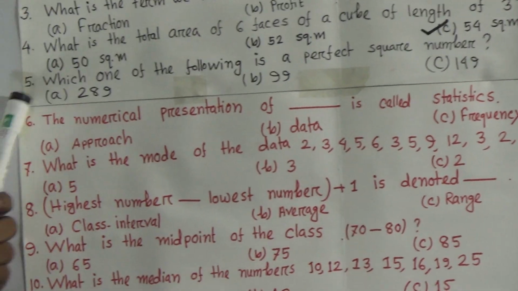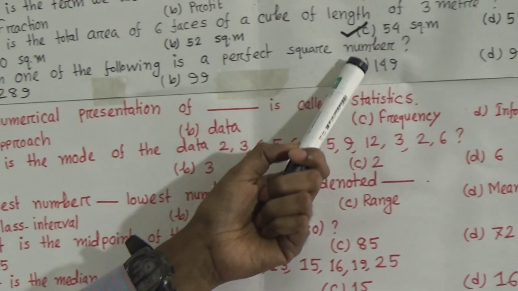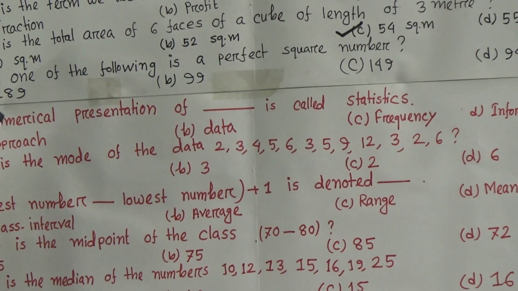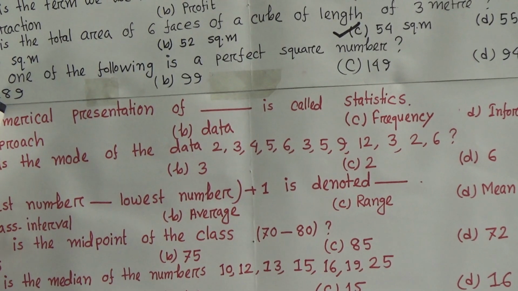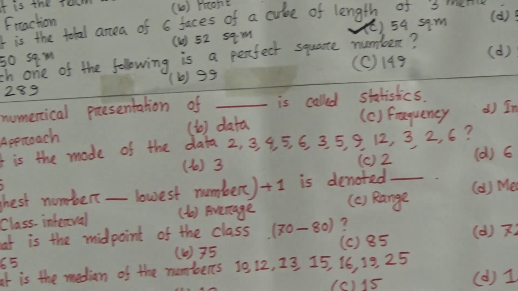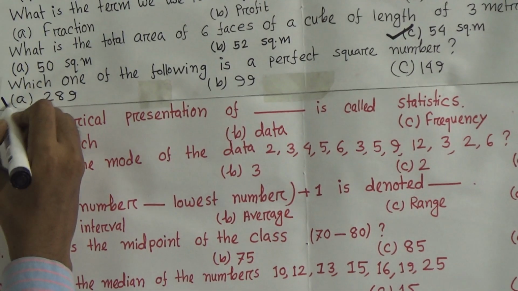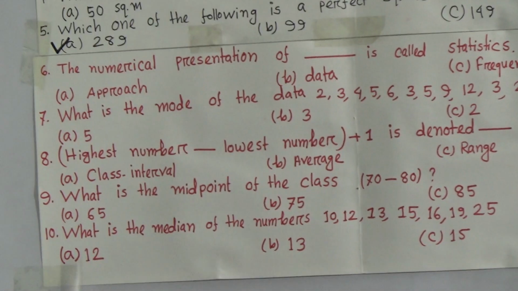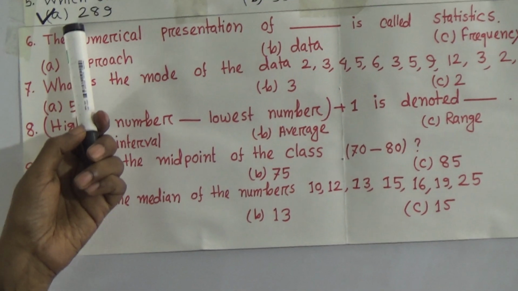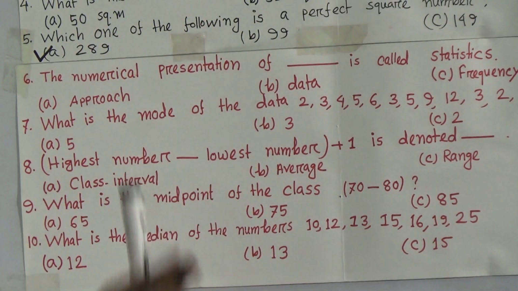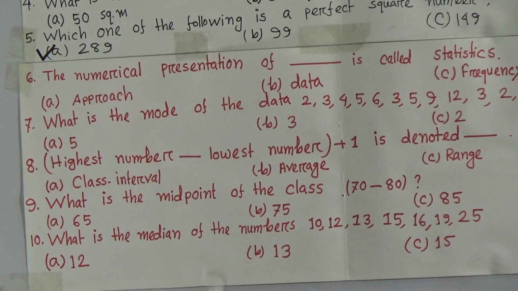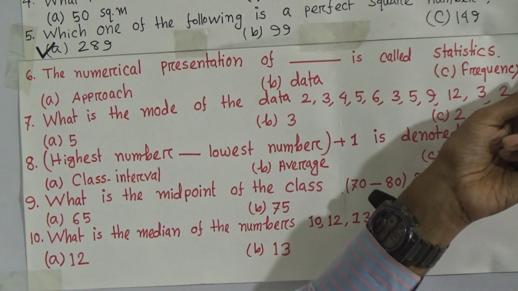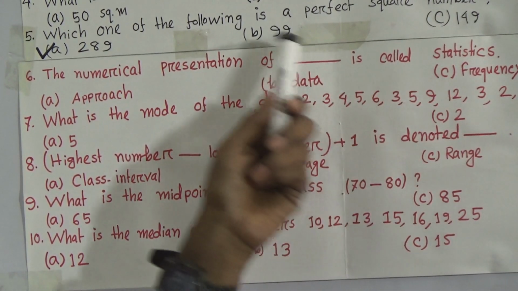Now question 5, which one of the following is a perfect square number? We have got that 289 is a perfect square number, so option A is correct. As option A is correct, we cannot proceed or test the other options.